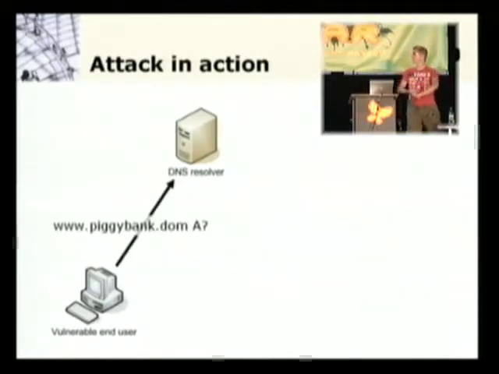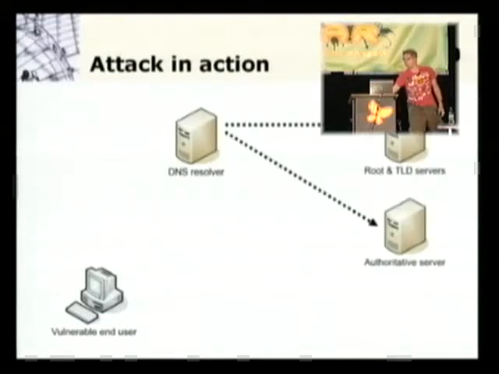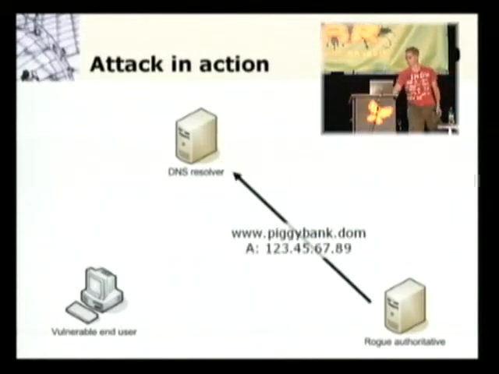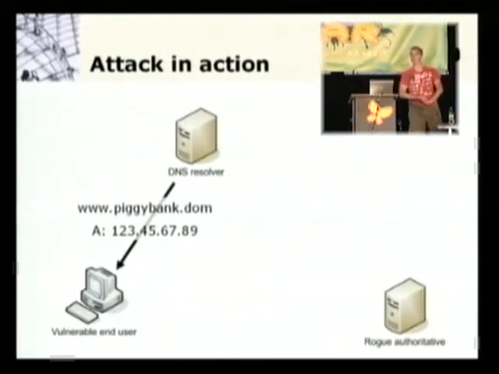It will ask, what is the address for www.piggybank.domain? Because the user wants to do some internet banking. Now, what should happen is that the DNS resolver goes to the root and TLD servers and to the proper authoritative server. But because it's already cached, the address for the name servers that are authoritative for the piggybank.domain zone, it will send a question to the rogue authoritative server. And it will say, well, you can find www.piggybank.domain at this address. And it will send that answer back to the vulnerable end user.